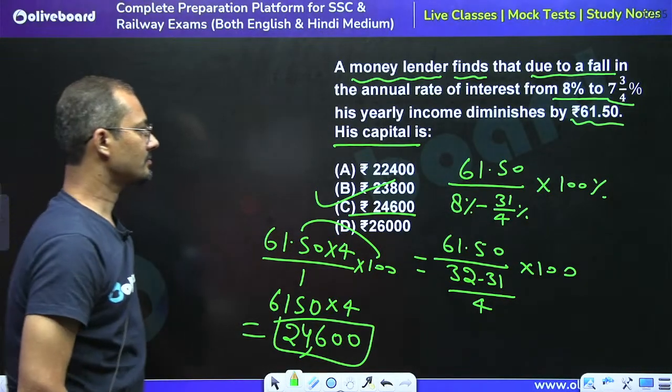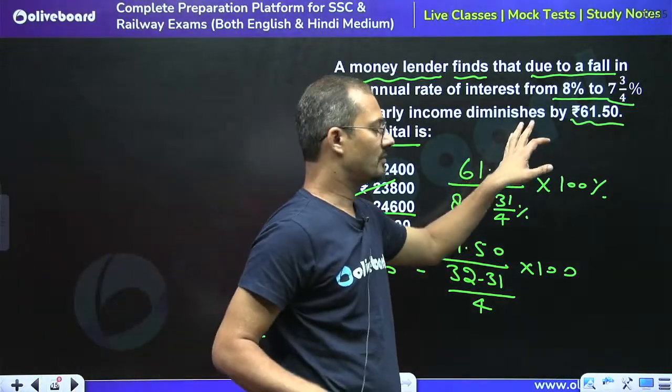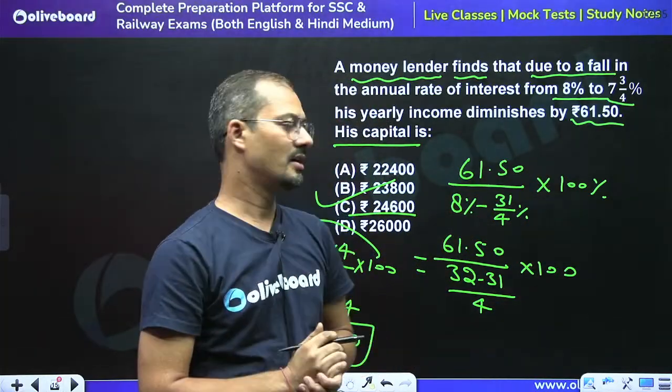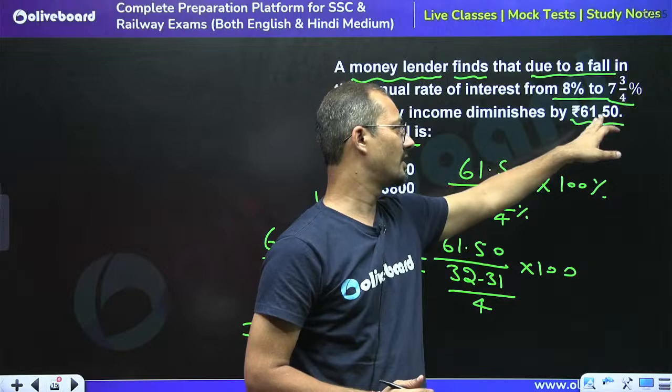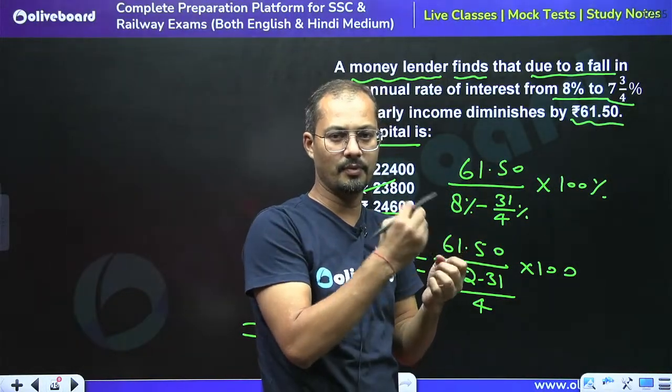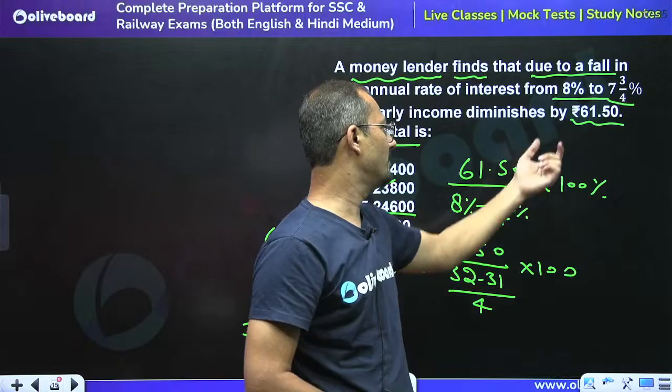When the rate was 8%, we were getting 8% in a year. Now the rate is 7 3/4%, so we are getting 7 3/4% over 100. So what will be the decrease?